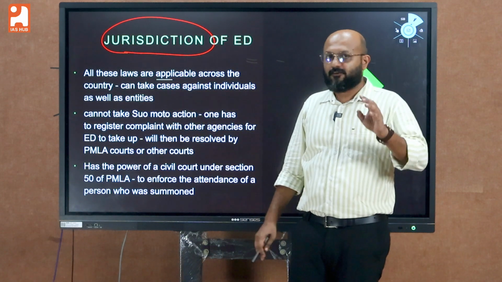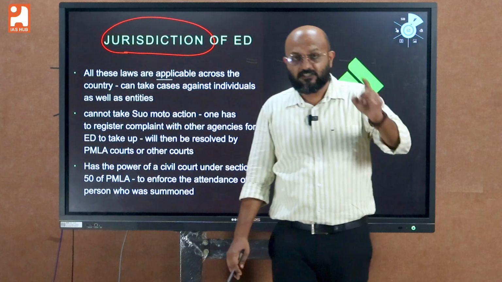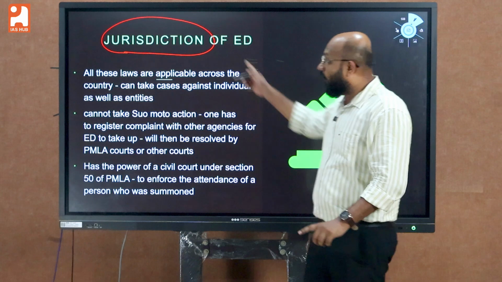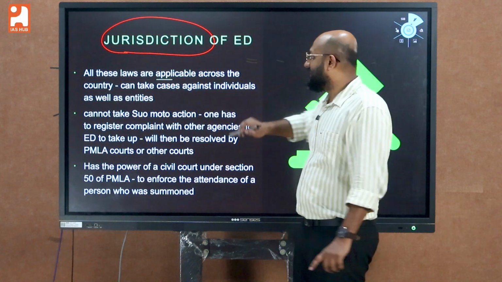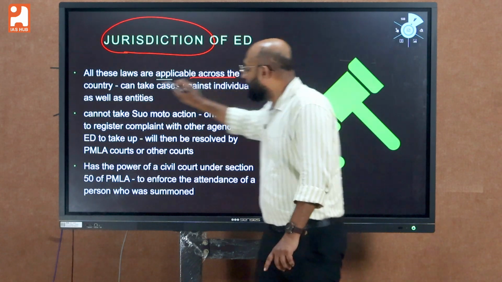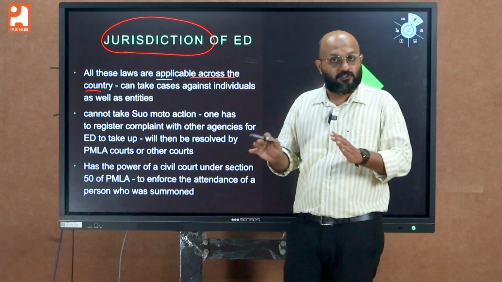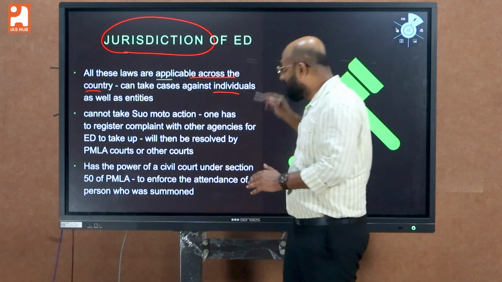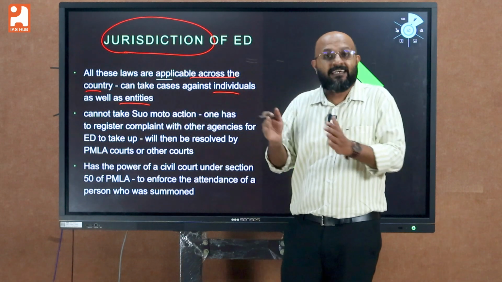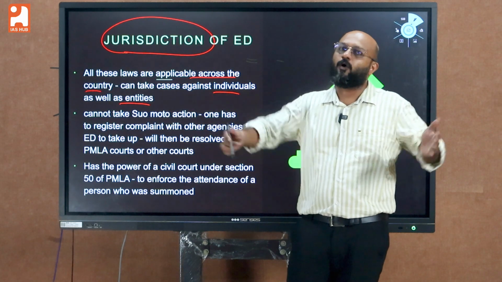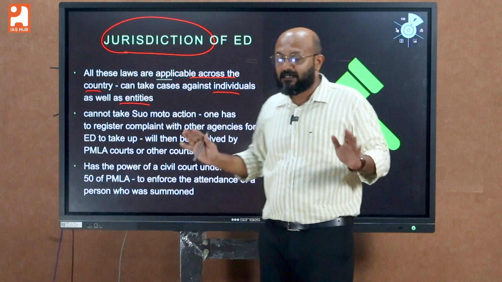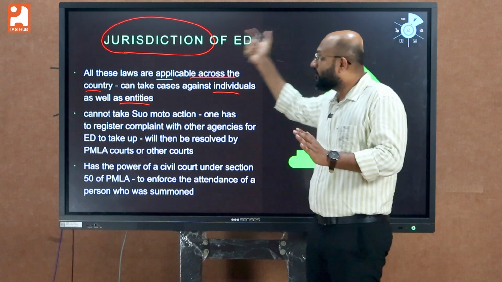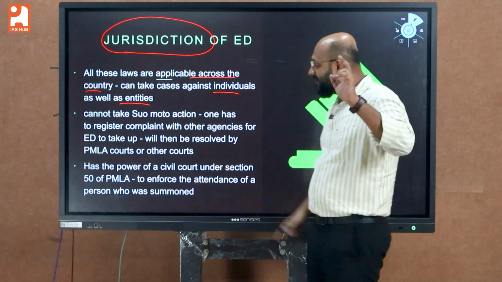We discussed 4 laws that give statutory recognition to the Enforcement Directorate, and you should always remember that all these laws are applicable across the country, which means ED can take cases against individuals as well as legal entities across the country or within the Union of India. That is the first thing you should understand when you try to comprehend the jurisdiction of ED.